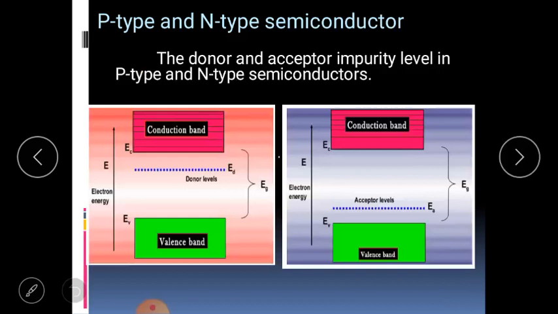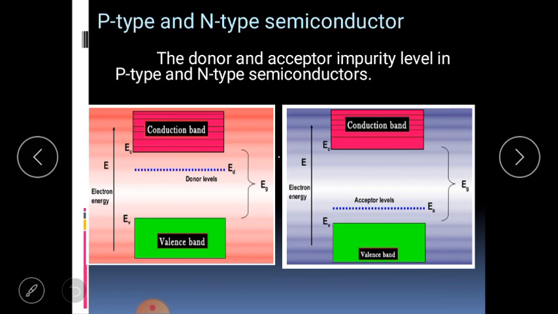The semiconductors are of two types: first, intrinsic semiconductors, and second, extrinsic semiconductors. In intrinsic semiconductors, there is generation of electron-hole pairs when external energy is given, and these electron-hole pairs are responsible for conduction.